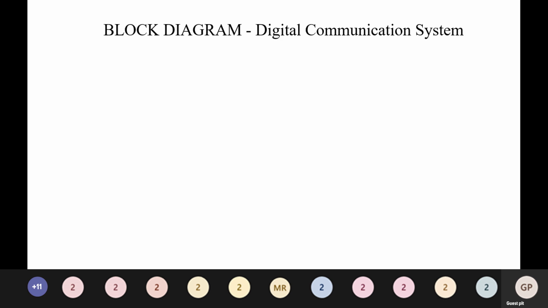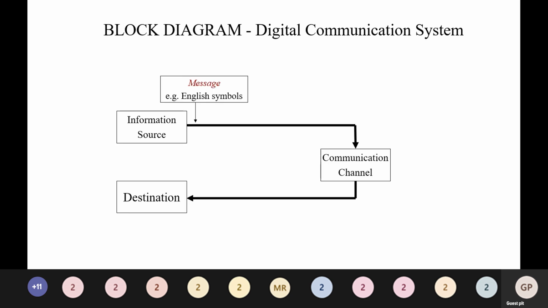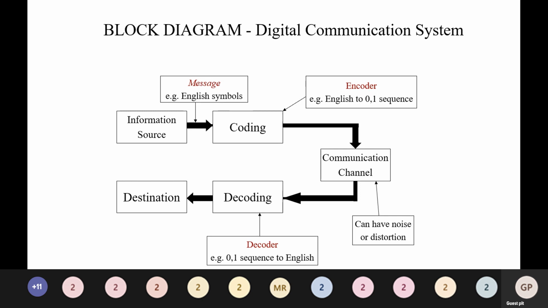Initially we'll see the block diagram of a digital communication system, which begins with the information source. We will be sending the message, which is in English symbols, to the coding part, where coding takes place, that is, English-like representation to zeros and ones representation. Then it follows to the communication channel. The entire segment is known as the transmitter part: information source, coding, that is the encoder, then the communication channel.